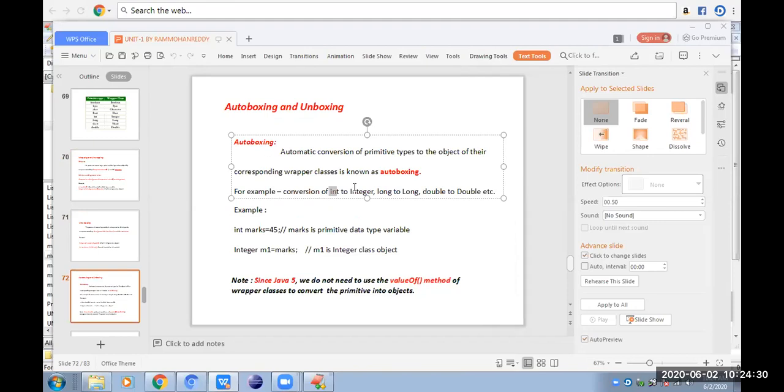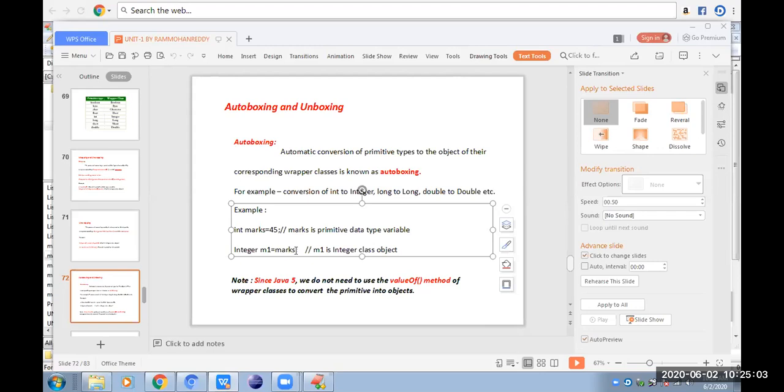See, int will be automatically converted to Integer object. long will be automatically converted to Long object. double will be automatically converted to Double object, like that. Take the same example: int marks = 45. Here marks is the primitive data type variable. Next, when we want to convert that marks into an object, simply we write Integer m1 = marks. m1 is an Integer class object. Here we are directly assigning marks to the object m1, so no need to use the valueOf method.